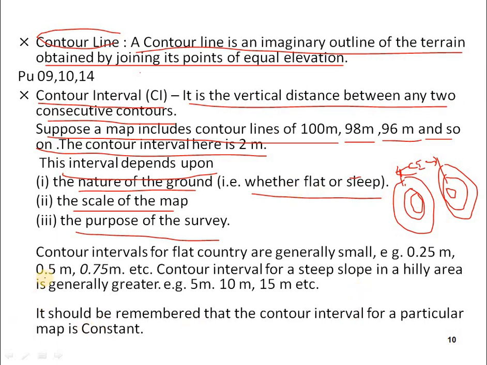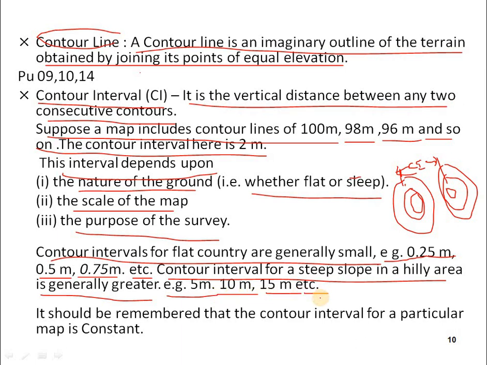Contour intervals for flat country are generally small, for example 0.25 meters, 0.5 meters, 0.75 meters, etc. And contour intervals for steep slopes in hilly areas are generally greater, for example 5 meters, 10 meters, 15 meters, etc. Remember, this is very important.